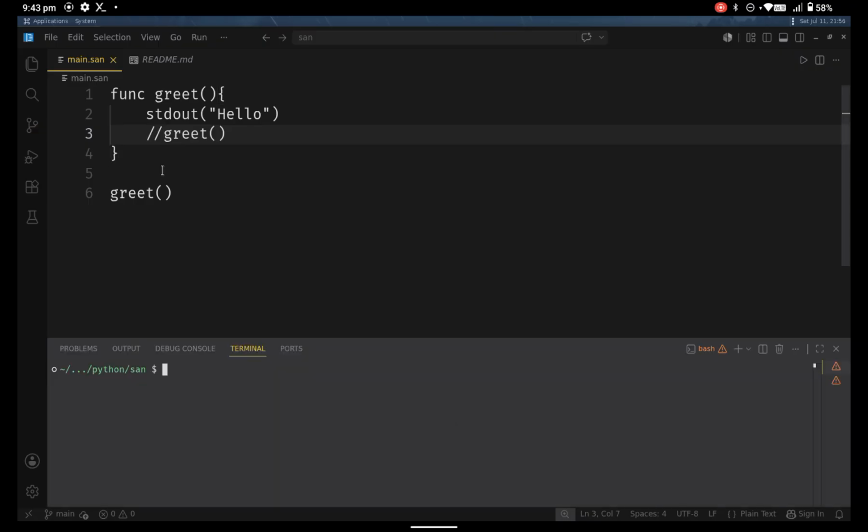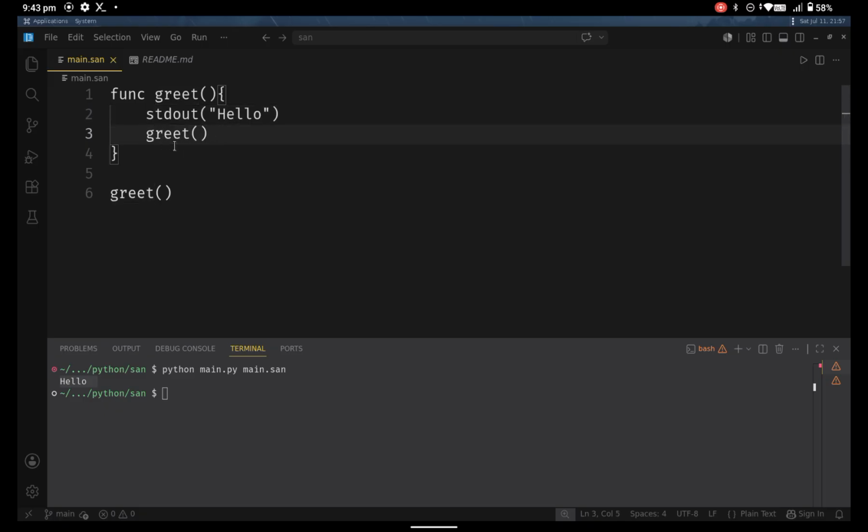Let's run this program. So first of all, we'll run the main.py file, which is the entry point, and then we will give it the file as an argument. So San program files end with the .san extension. So main.san is our file name. So let's give it, and you can see it prints out hello. As you can see here, it uses the stdout function.